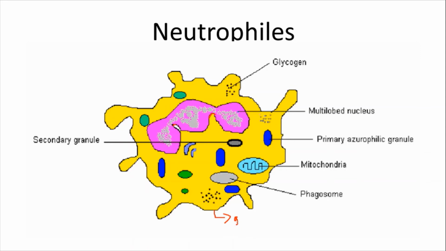And a very important structure of the neutrophil is the granules, or vesicles. The granules are classified into three types: primary granules, secondary granules, and tertiary granules. How they are differentiated: each individual granule type contains its own enzymes.